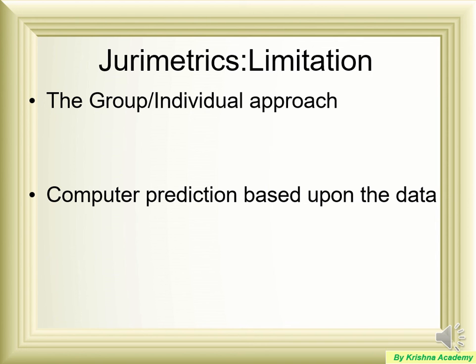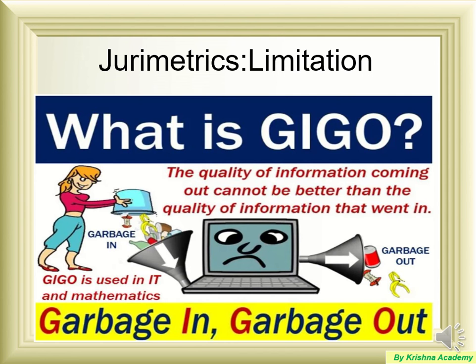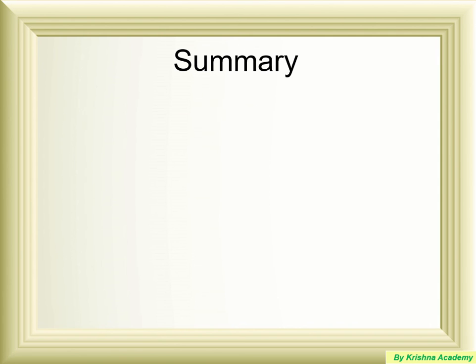The output will vary based upon the information fed to it, and in simple terms we can understand the term GIGO applied to the computer. Full form is garbage in, garbage out. So whatever information we feed in, the result will be accordingly. The more accurate the information, the more accurate the result. The more vague the information, the more vague the result.